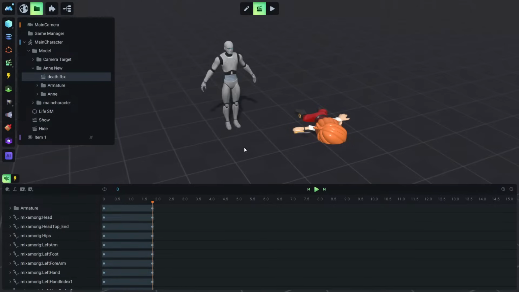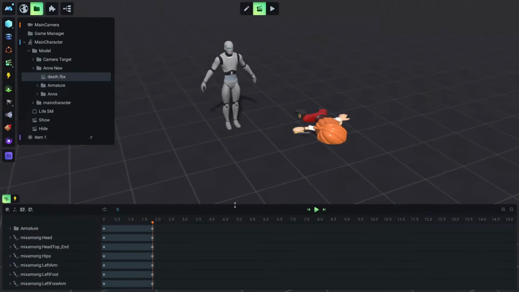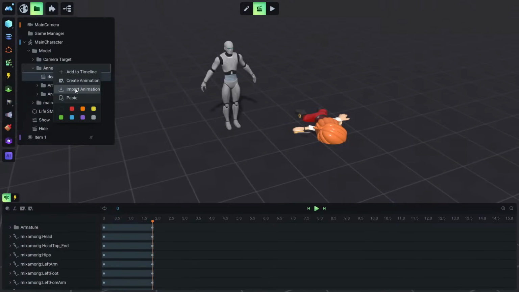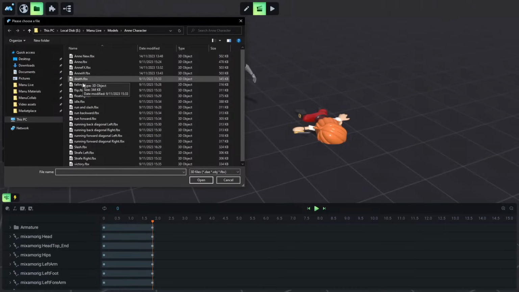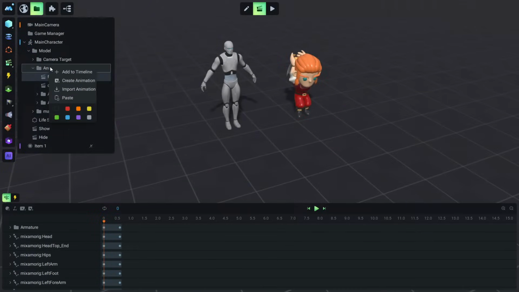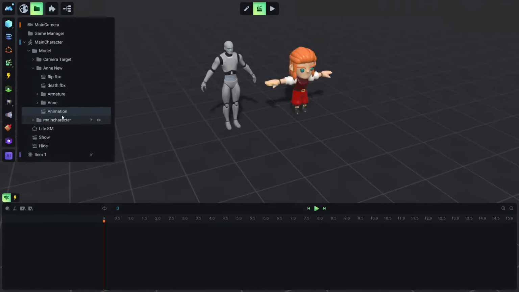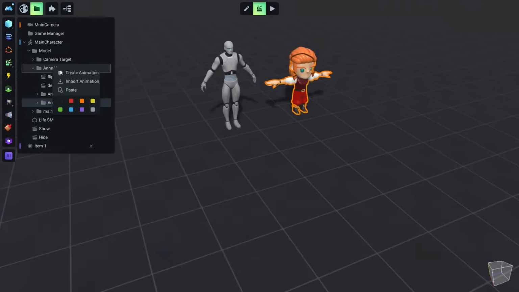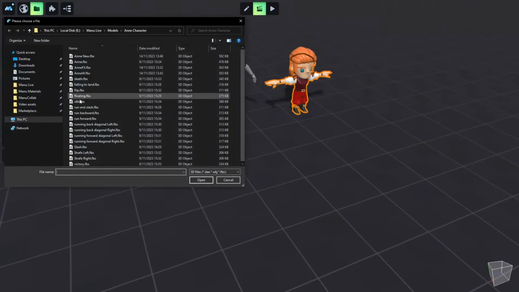And what we are going to do now is import the rest of the animations for Annie, so we can convert it into a playable character. Okay, and like I did before, let's repeat these steps really quick. We are just repeating these steps, importing all the animations one by one.